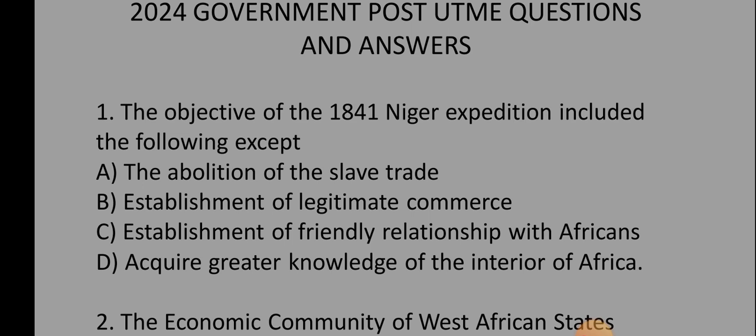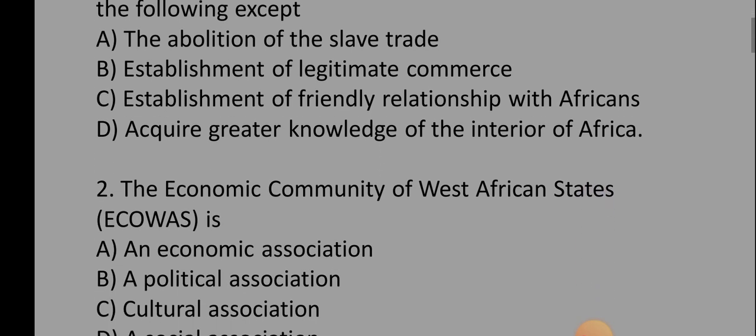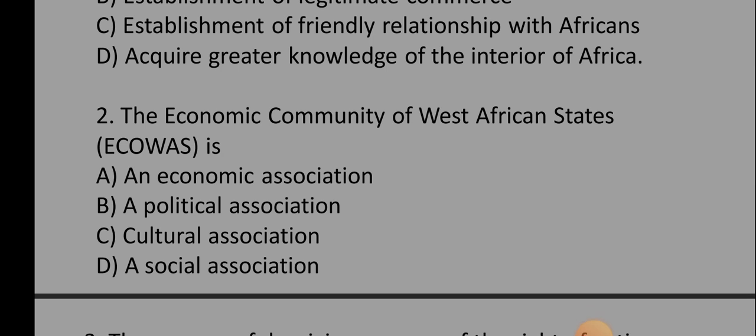All right, so number two says: the Economic Community of West African States, ECOWAS, is dash: A, an economic association; B, a political association; C, a cultural association; D, a social association. So the correct option is A, which is an economic association.